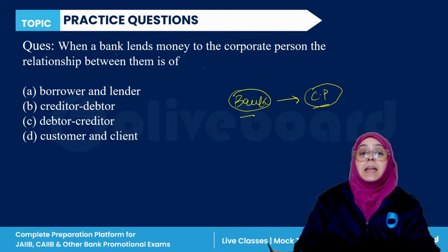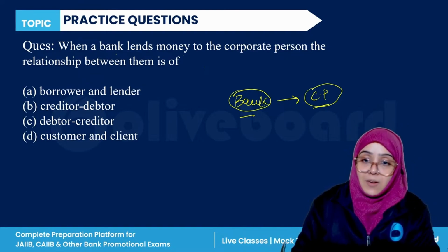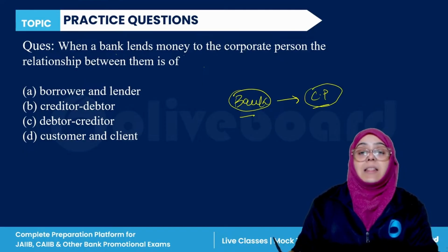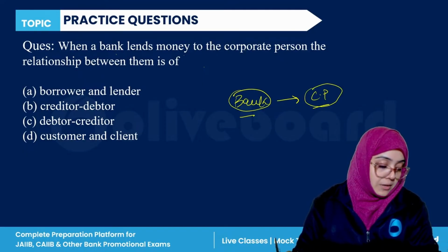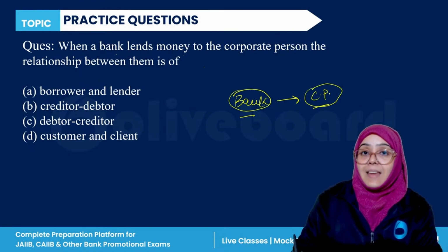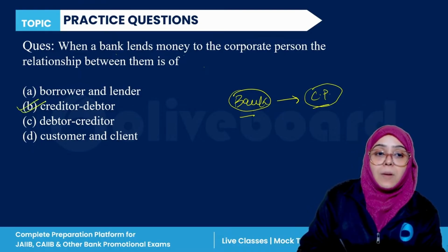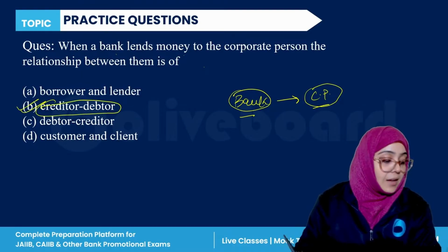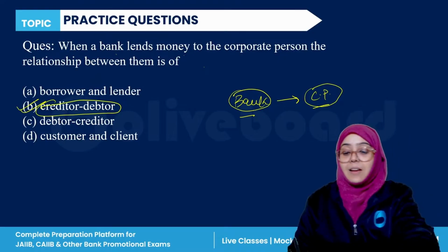So, when a bank lends money to the corporate person, the relationship between them is of what? Yes, the bank is lending money, so the bank is a creditor and the corporate person is a debtor. Creditor, debtor is the correct answer. Obviously, B is the correct answer.